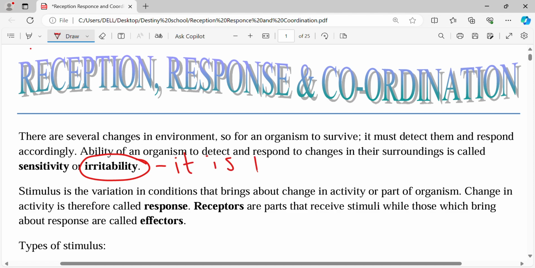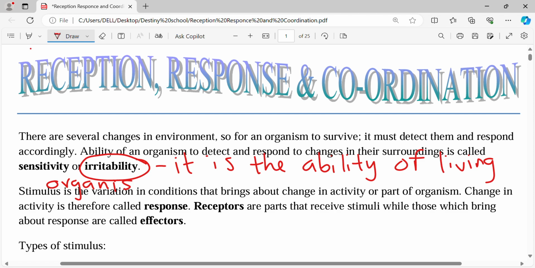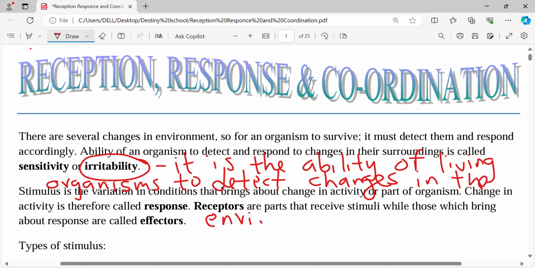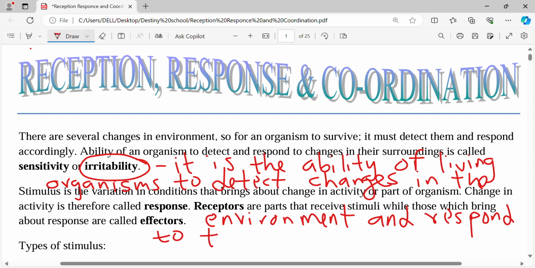It is the ability of living organisms to detect changes in the environment and respond to them accordingly, or appropriately.